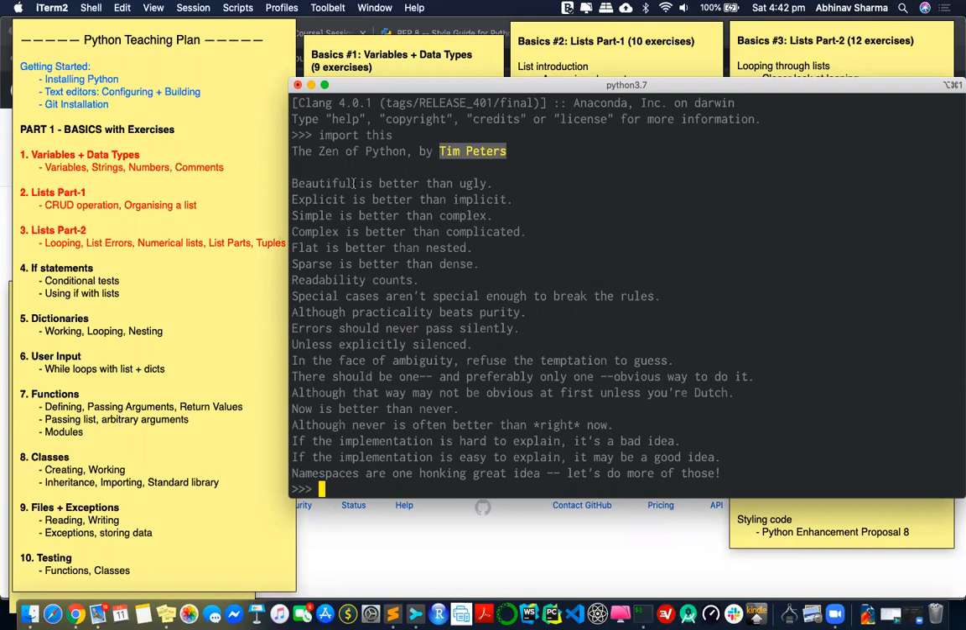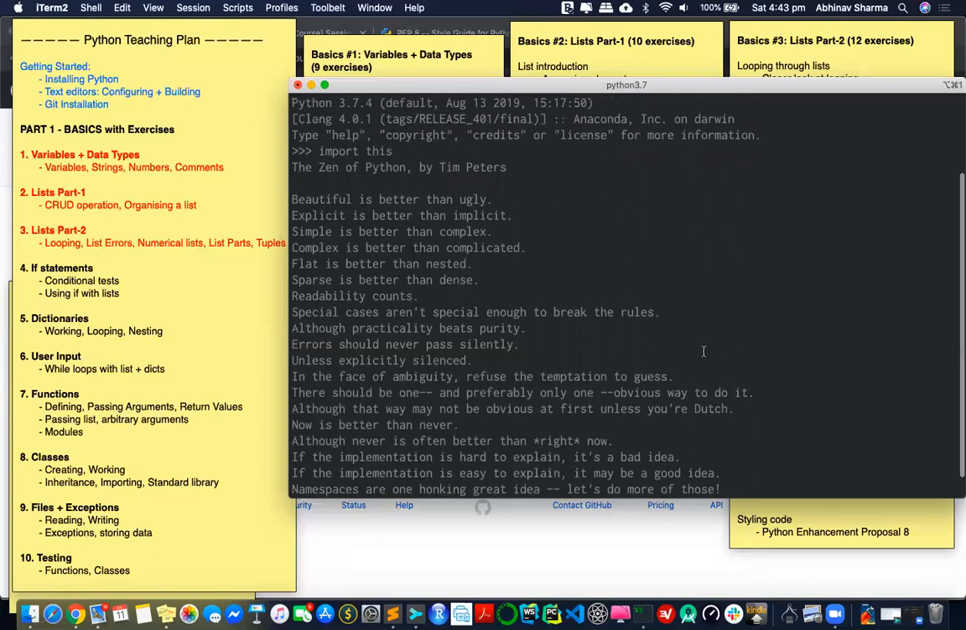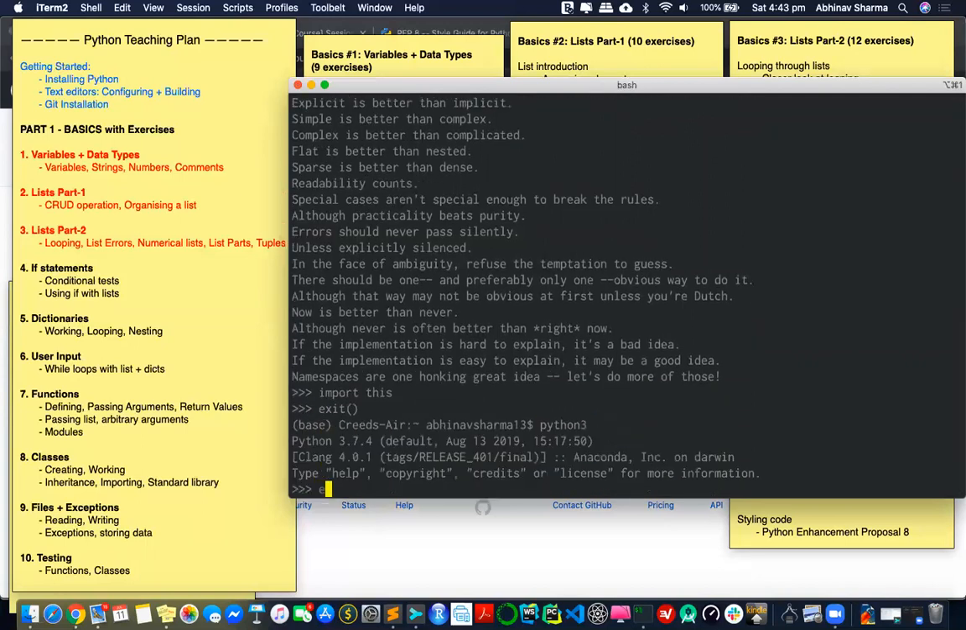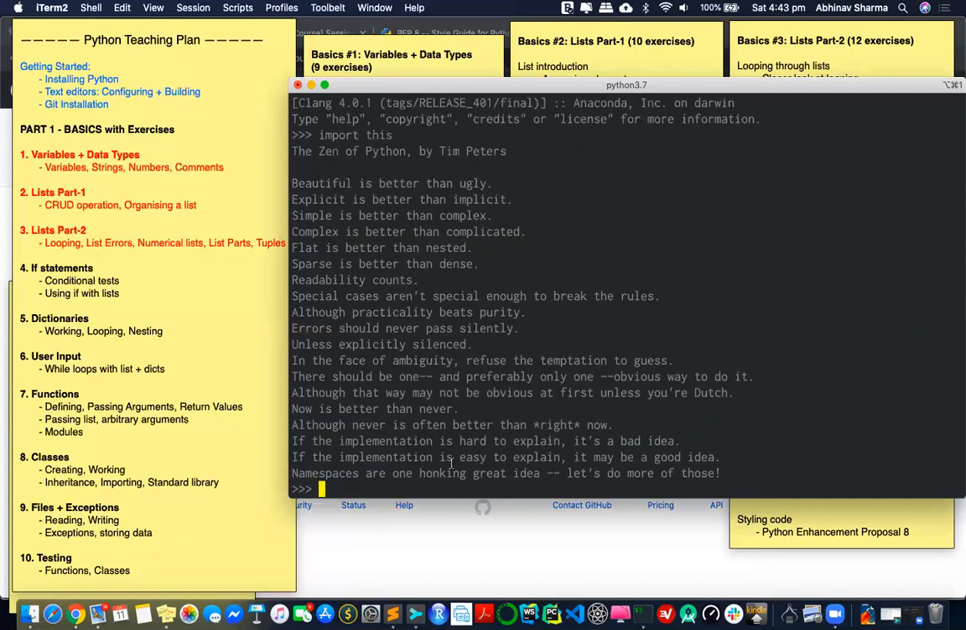So it says beautiful is better than ugly, explicit is better than implicit, simple is better than complex, complex is better than complicated. And then you can see there's one more line, that although never is often better than right now. If the implementation is hard to explain, it is a bad idea. You see, these are just ideologies, and you can look at them just by writing import this, and basically that prints that out. Once you write import this, you have to exit and open Python again and put import this.